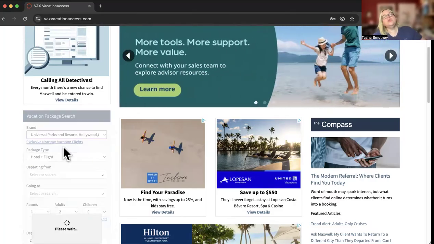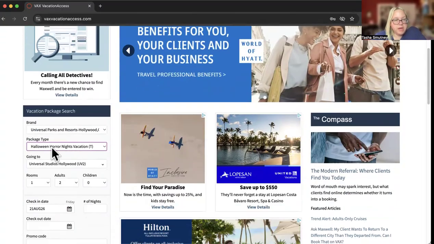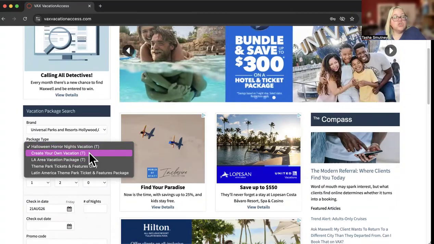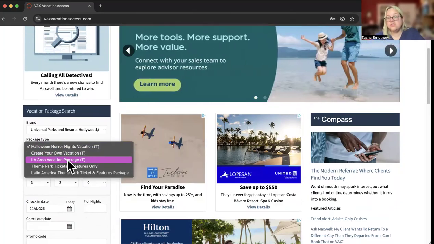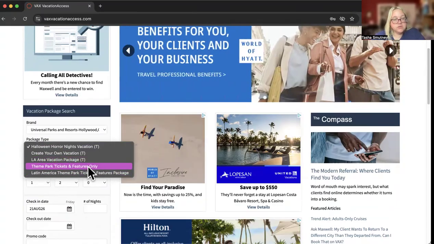Okay. So when we go into Hollywood, we're going to see many options here for different package types. We have one specifically for Halloween Horror Nights, create your own vacation package. The LA area is going to be more for when your client wants to go to Universal, but they're also doing a larger vacation in Los Angeles. Then we also have theme park tickets and features only.